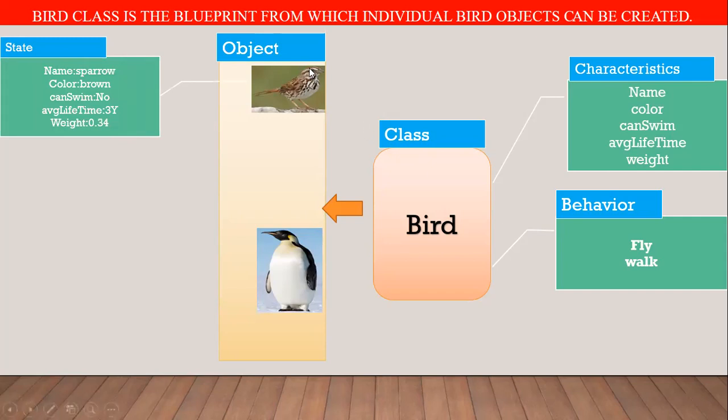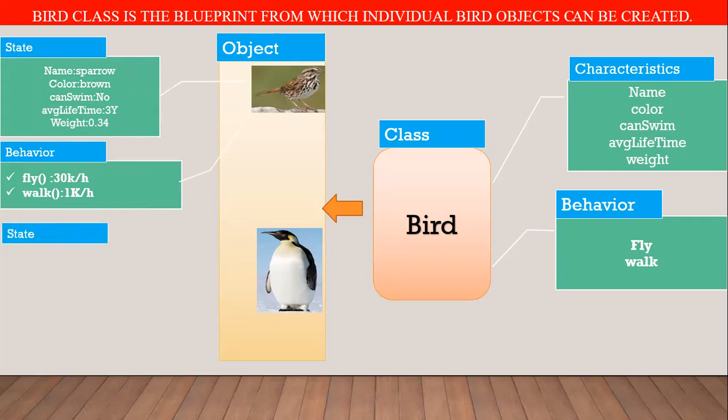What is the name value for this bird object? Sparrow. Color is brown. Can swim: no. Average lifetime is 3 years, and weight is 0.34. And this object can perform this behavior. So a sparrow can fly at 330 kilometers per hour, and it can walk at a speed of 1 kilometer per hour.